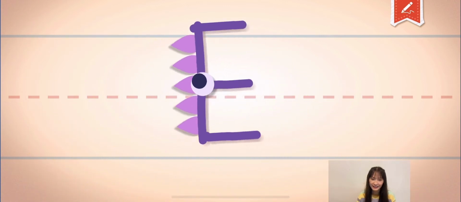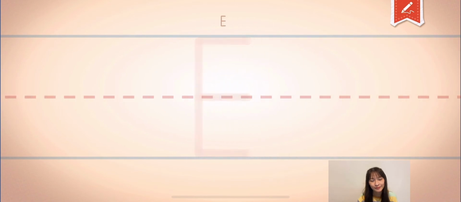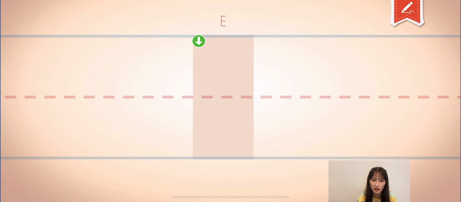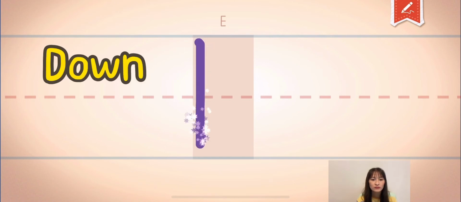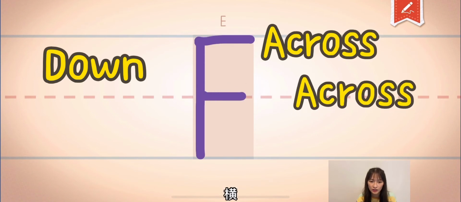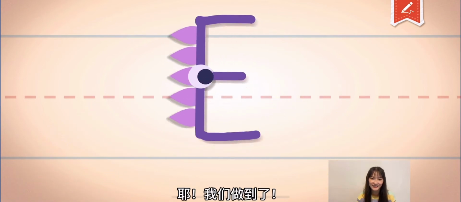Letter E. Oh, the shadow is no more. Now we have to write it on the column. Let's follow. Down, across, across, and across. Yeah, we did it.